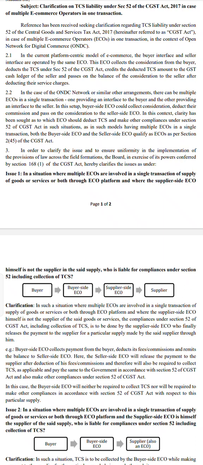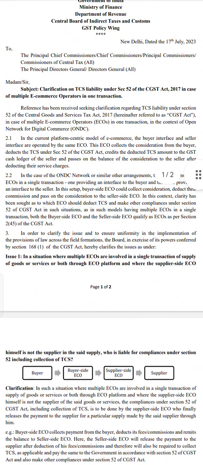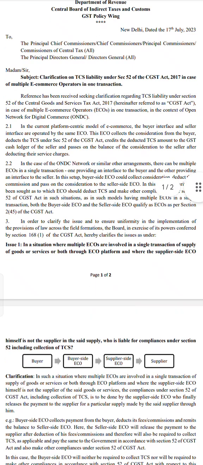Why? Because it is a pilot project which is going on in some cities. In Bangalore it is there, and they are planning to implement it all over India. Now here comes the question: the GST department had issued a circular regarding multiple e-commerce operators in one transaction. Just now I said that with an Amazon account, I can buy a product which is there in Ajio. It means that in a single transaction, more than one electronic commerce operator is involved. Is it possible or not? Definitely it is possible from now onwards because of ONDC.